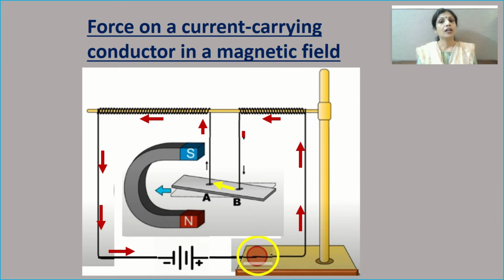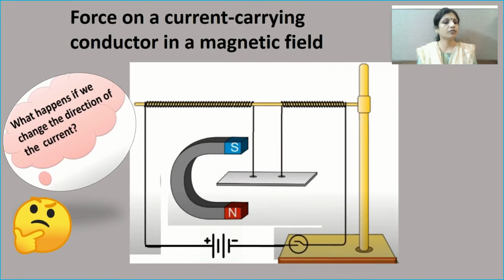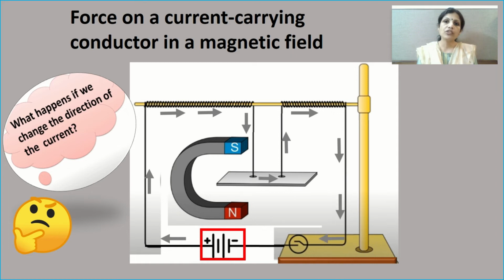Alright children, now what will happen if we change the direction of the current flowing through this circuit? Look over here, we have changed the polarity of the battery. Now the current will flow in the opposite direction like this. In the previous case, if you remember, it was in the other direction. Now we'll tap the key.